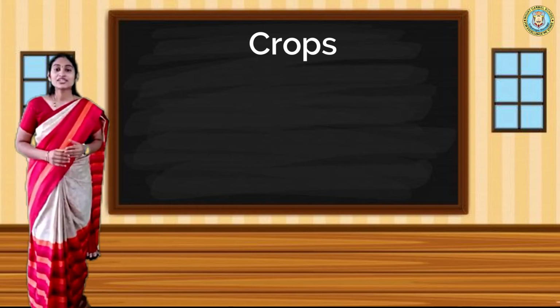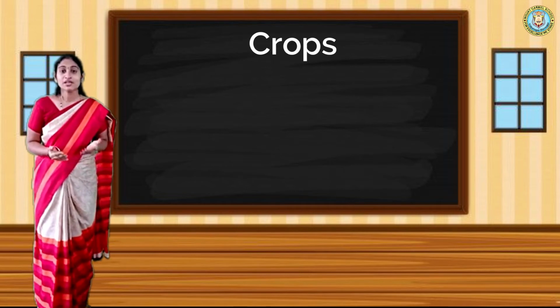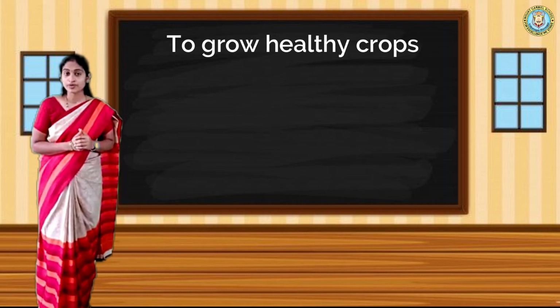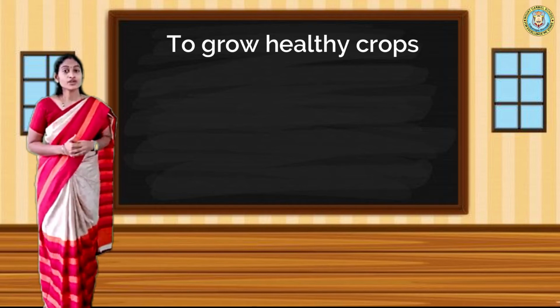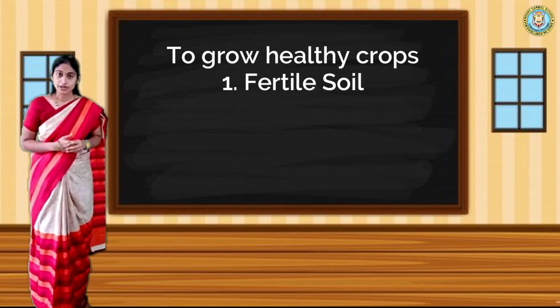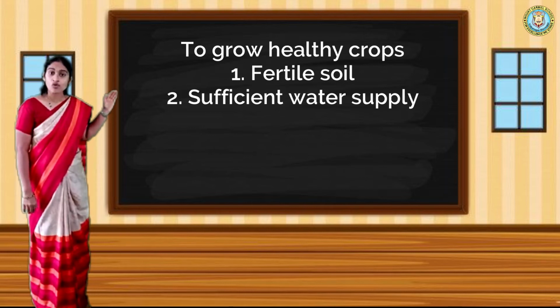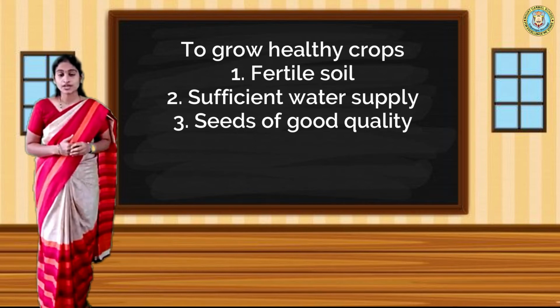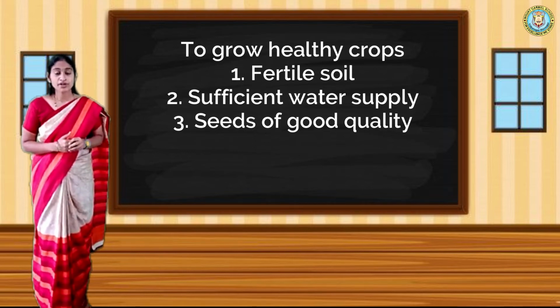Now let us move on to our next concept, that is what we require for healthy growth of a crop. First of all, we require fertile soil, an adequate amount of water, and seeds of very good quality. Weeding is also important.